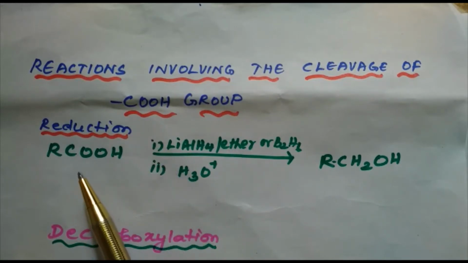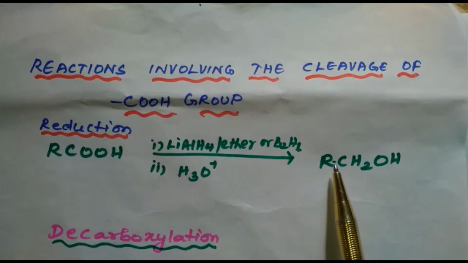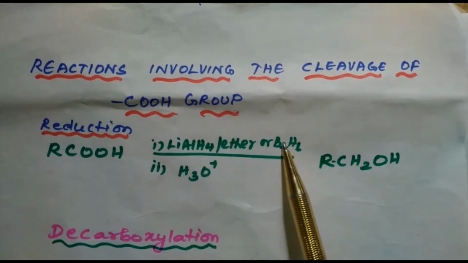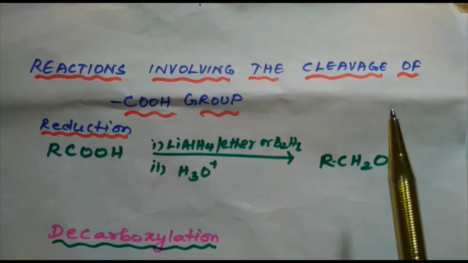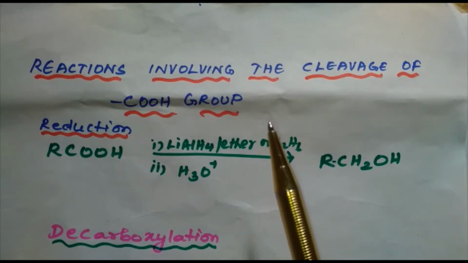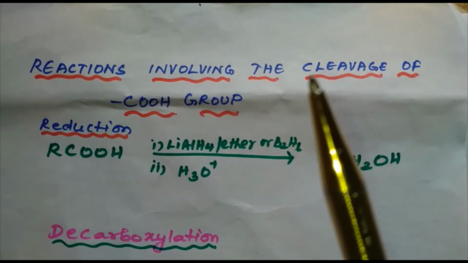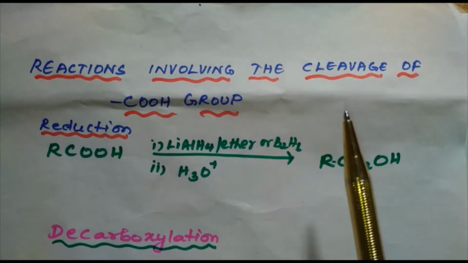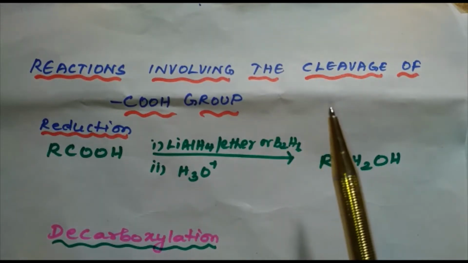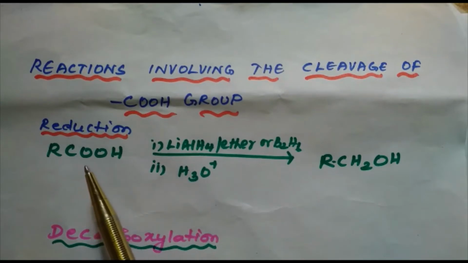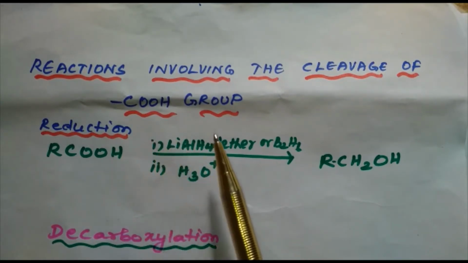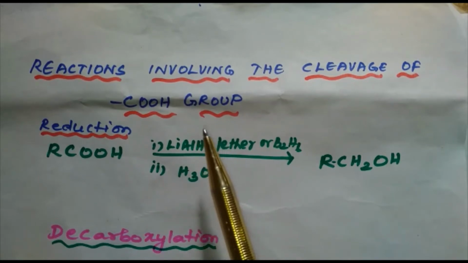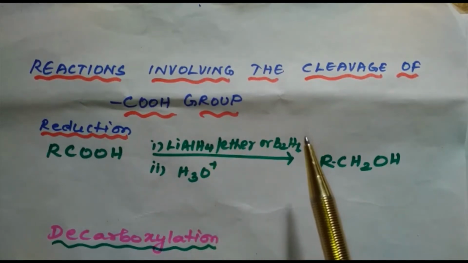Carboxylic acids are reduced to primary alcohols by lithium aluminum hydride or better with diborane. Diborane does not easily reduce functional groups such as ester, nitro, halo, etc. Sodium borohydride, NaBH4, does not reduce the carboxyl group. Here the carboxylic acid is reduced to the primary alcohol in presence of lithium aluminum hydride or diborane.